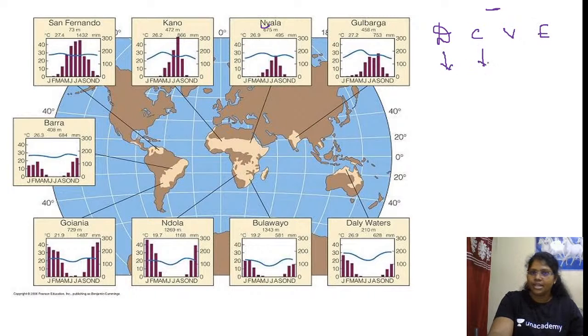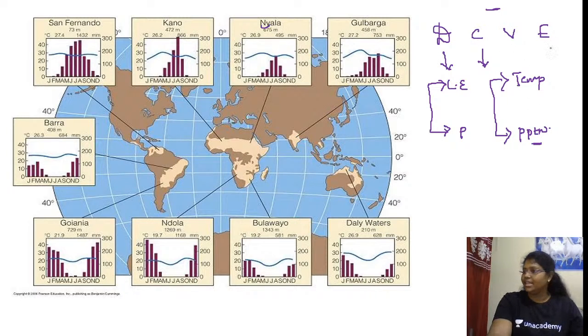Distribution, climate. Under distribution: latitudinal extent and places. Under climate: temperature and precipitation. Then right away we will complete V and E. Make it fast, ma. Make it fast.